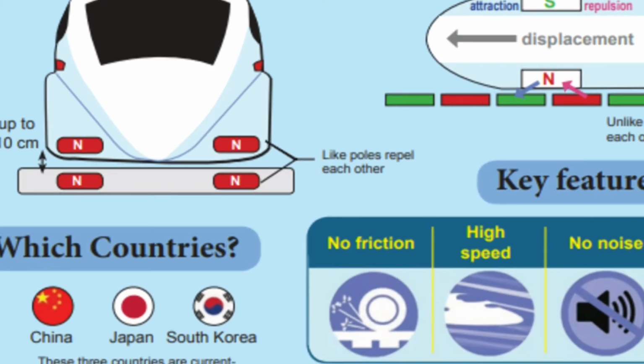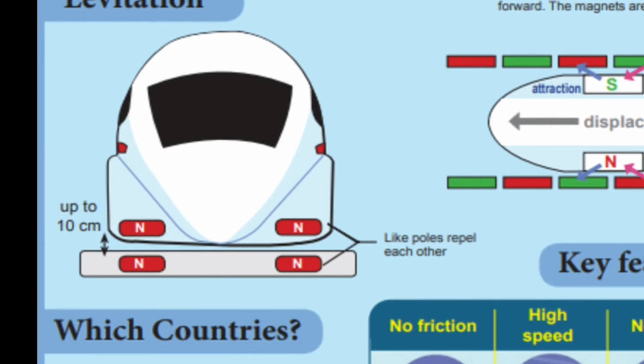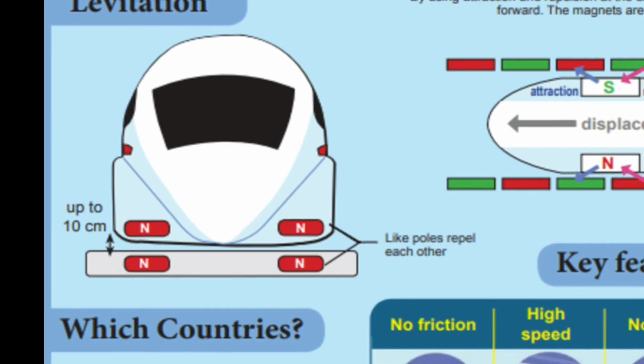The levitation happens because like poles repel each other. You can see here the north pole and the north pole. In the track we have the north pole, and in the train we have the north pole. So like poles repel each other and the train rises up to 10 centimeters.